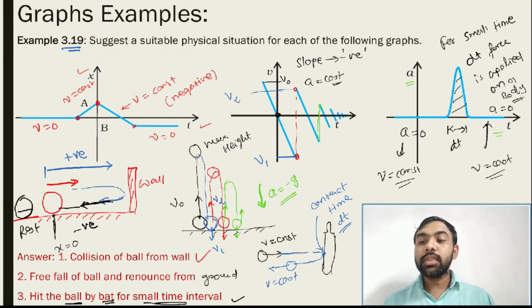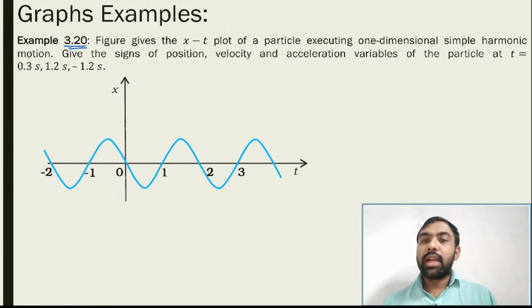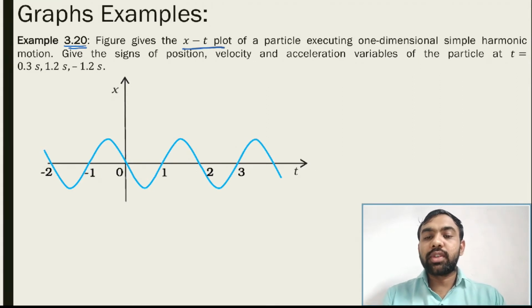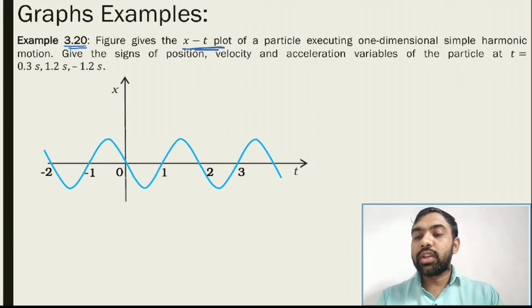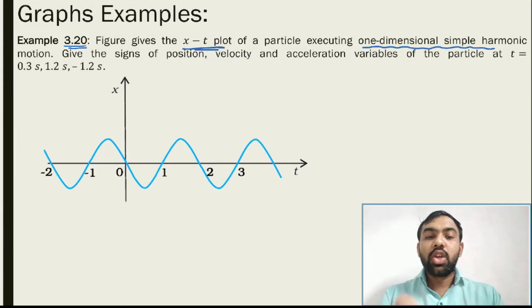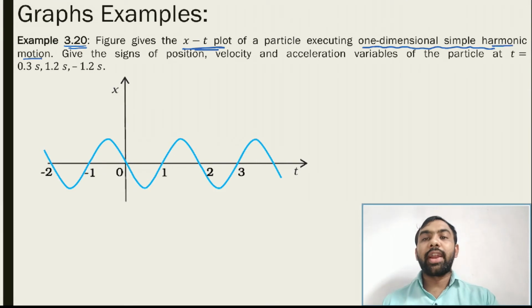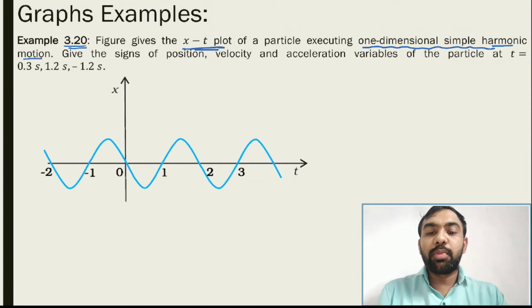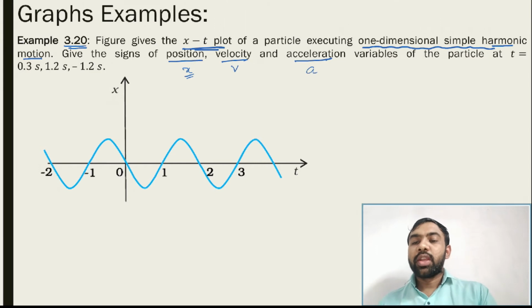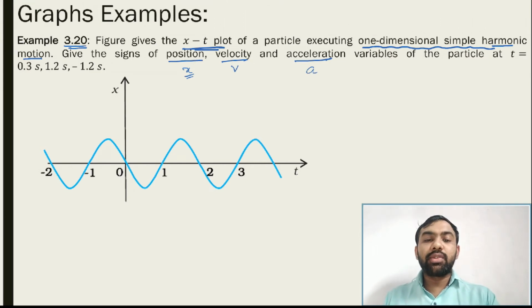Note it. Let's see the next one, example number 3.20. Figure gives the x versus t plot of a particle executing one dimensional simple harmonic motion. What is simple harmonic motion? We will understand later on, because we will discuss it in detail later. Here we apply some concepts whatever we are studying during this chapter. Give the sign of position, velocity and acceleration of the particle at t equal to 0.3 seconds. Position means x, velocity means v, and acceleration means a.